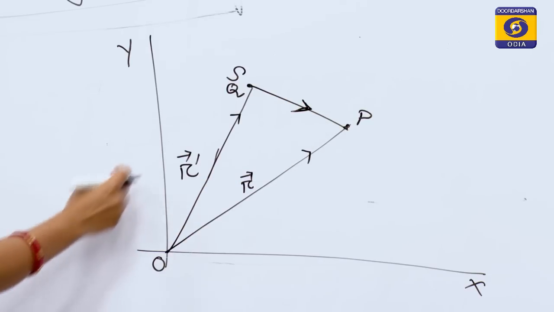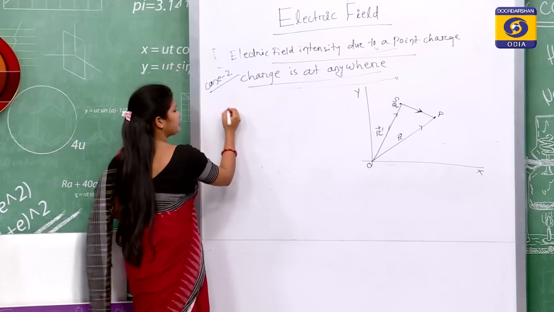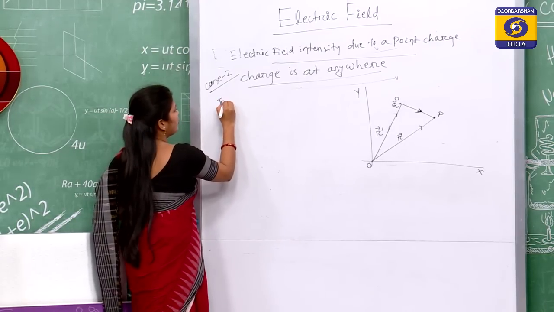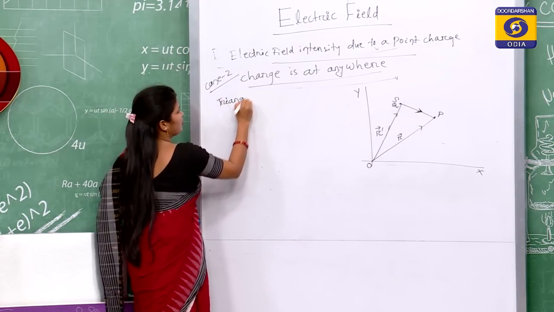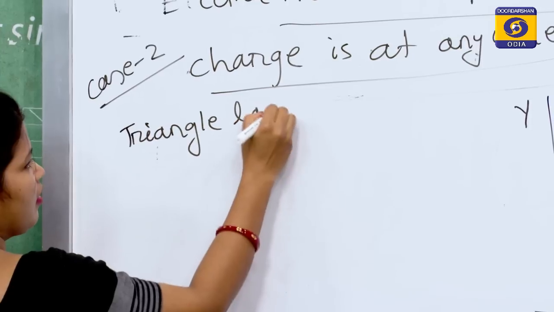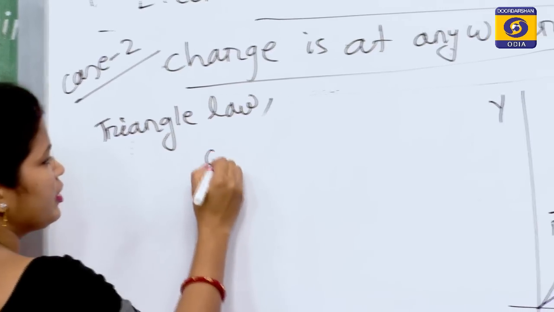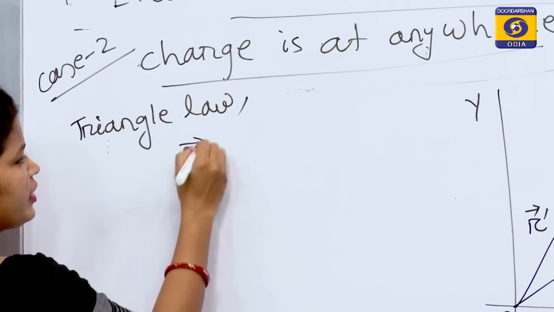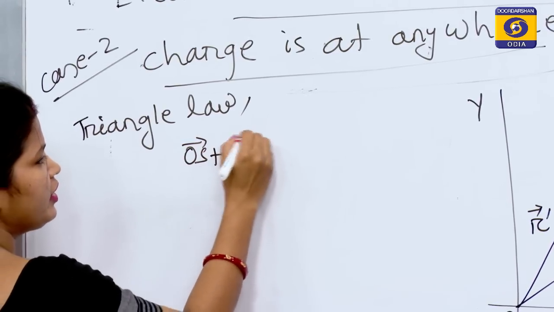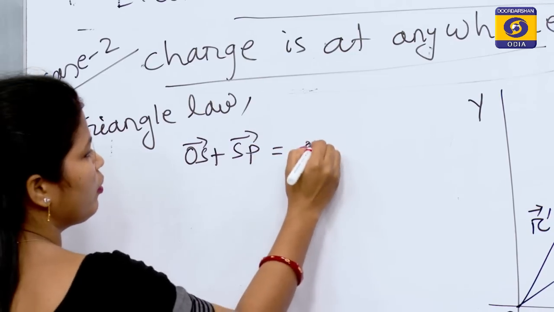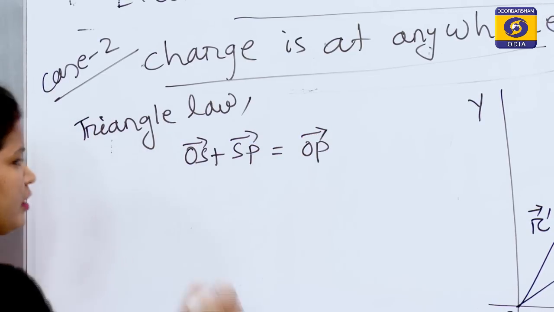So, by using triangle law, it is OS vector plus SP vector is equal to OP vector.